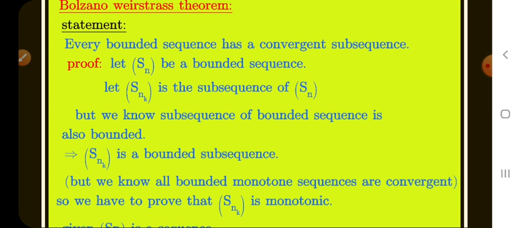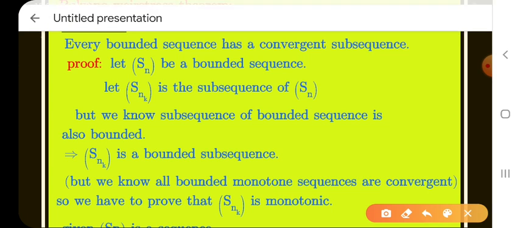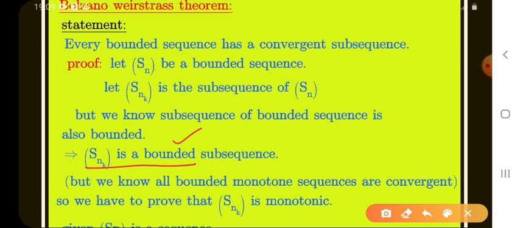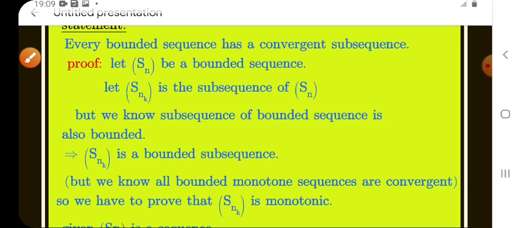If the sequence is bounded, then automatically the subsequence is also bounded. Already the sequence is bounded. Now we just show the subsequence is monotone. That means I write the same as the previous theorem.